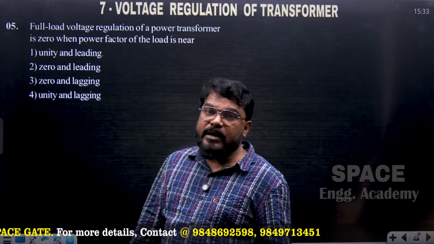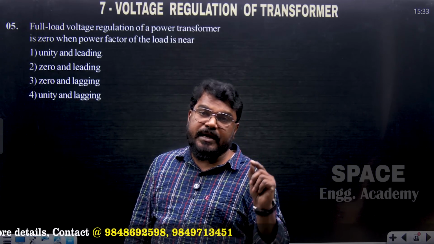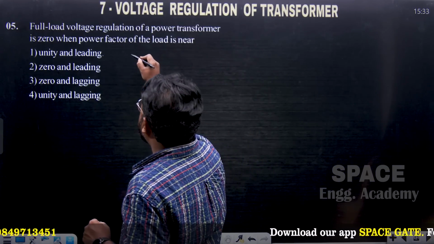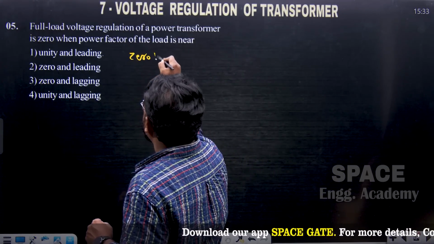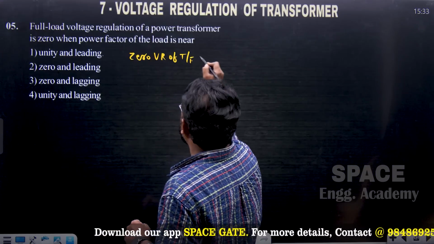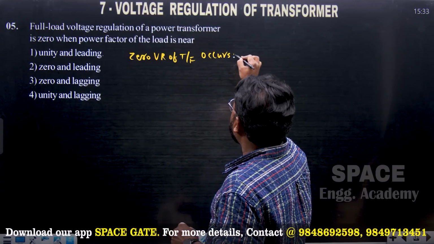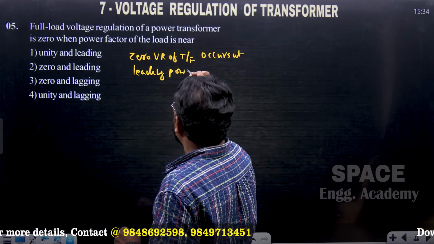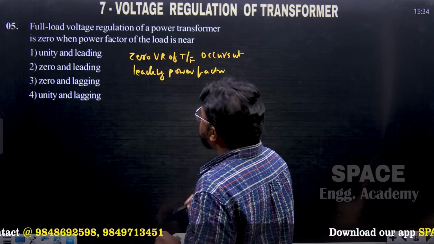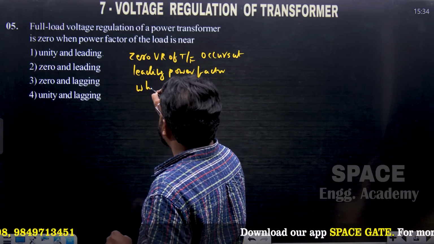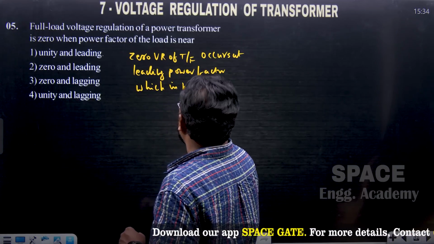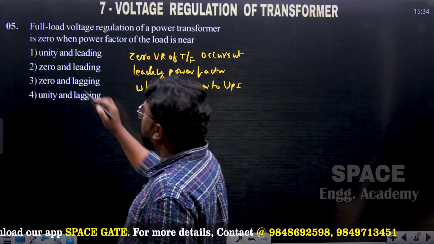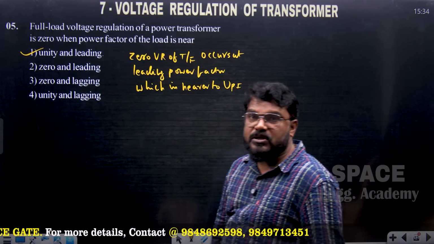So 0 voltage regulation of the transformer occurs at leading power factor, which is nearer to unity power factor. So the answer is unity and leading. So option 1 is correct.